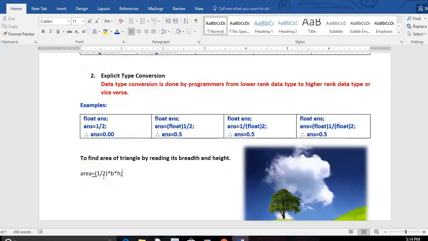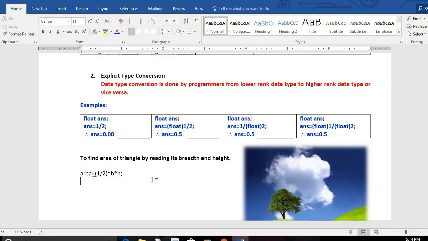See here, a very interesting example. To find the area of a triangle by reading its breadth and height, in a C program we write this expression: 1 divided by 2 into B into H. Now can you tell me whether we get a correct result or wrong result? Yes, we get a wrong result. We get the result as 0.